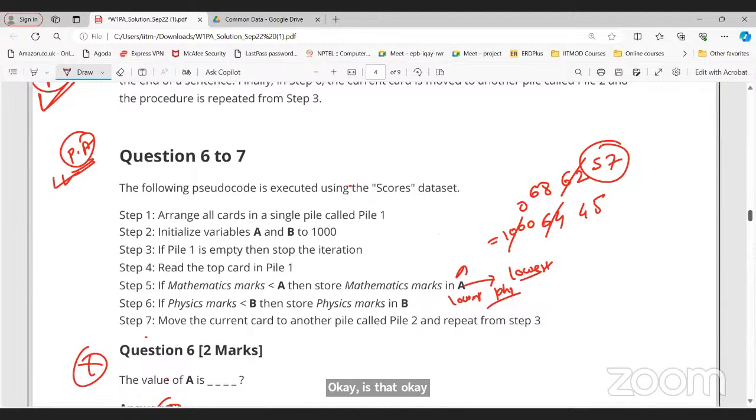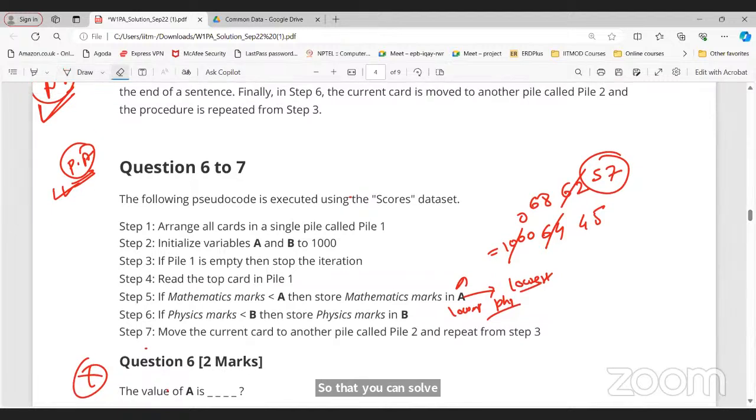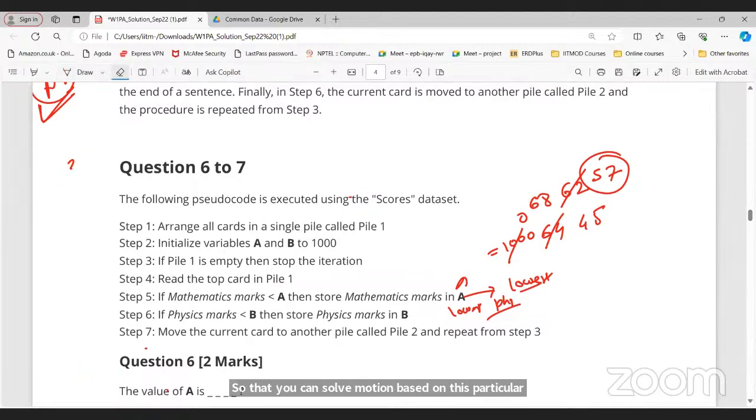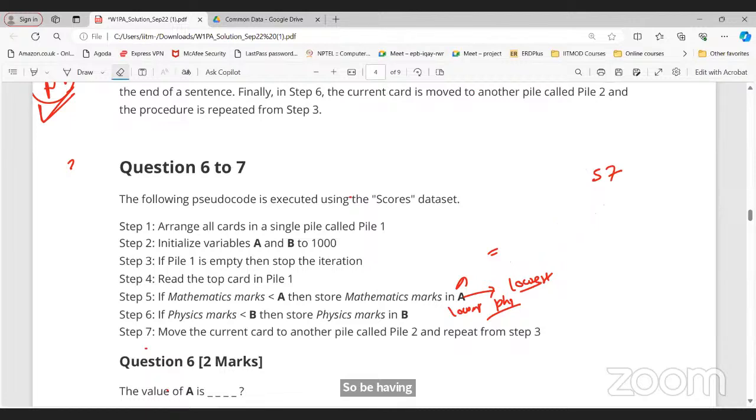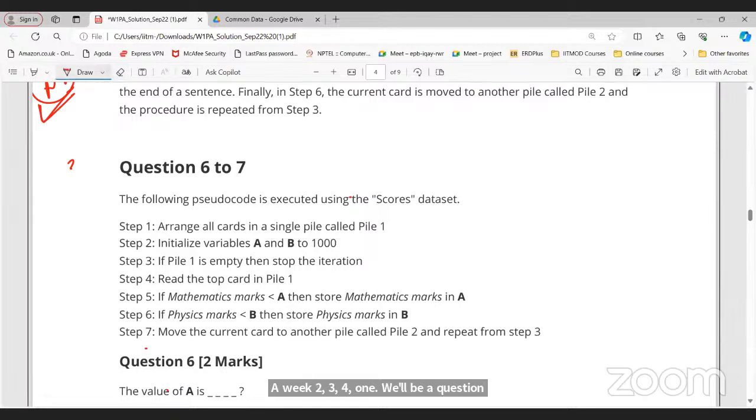Anyone have a doubt? Yes, sir, I had a doubt in question number 6 and 7. Can you please explain this full question if it's possible? Okay, I wasn't there because I did not get any notification. That is why I could not join earlier.